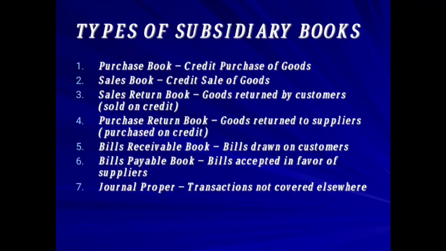Now for example, in business, cash and carry business is not common, right? Always it will be on credit basis. First we will purchase, later on we are going to pay the bill, or first we are going to sell our goods, later on we are going to collect the amount. Now bills receivable means what we have to receive, where we have drawn the bill on our customers, and we record that in our bills receivable book. After 2 months, after 3 months, whatever credit duration you had given, later on you are going to collect that amount. That is the bills receivable book.